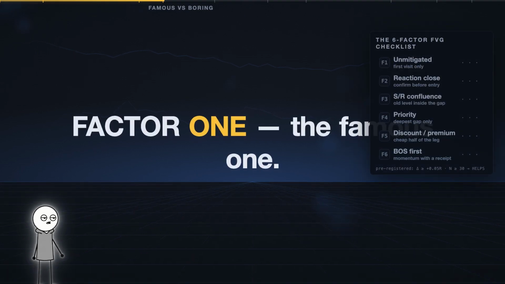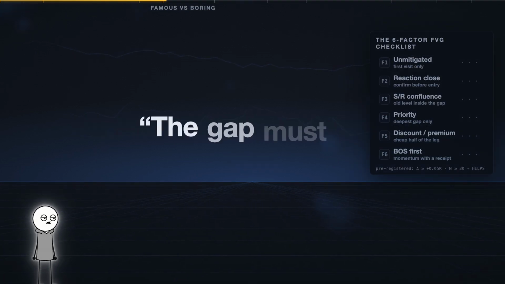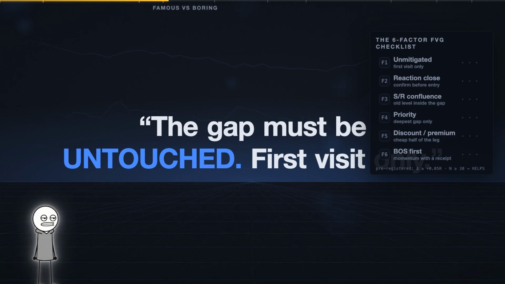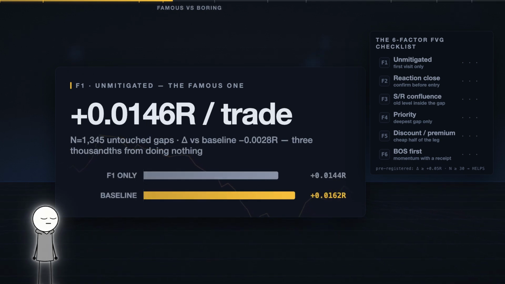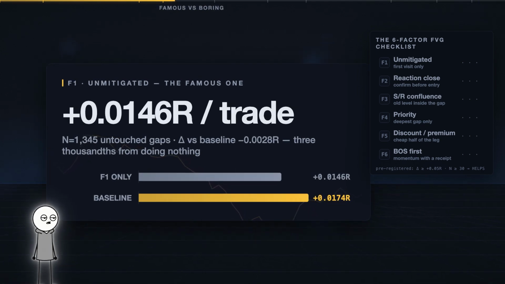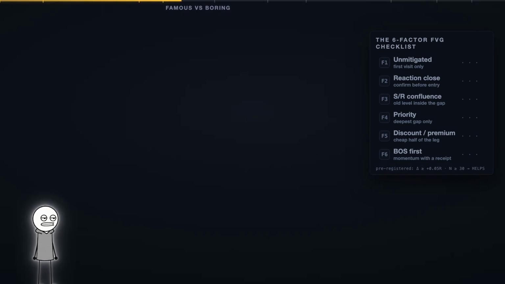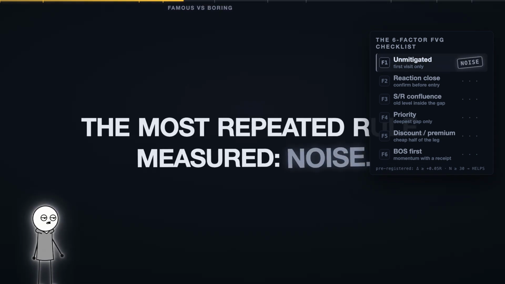Factor 1, the famous one. The gap must be untouched. First visit only. 1,345 untouched gaps later, plus 0.01 R, 0.003 of an R, away from doing nothing at all. The single most repeated rule about fair value gaps, measured, noise.